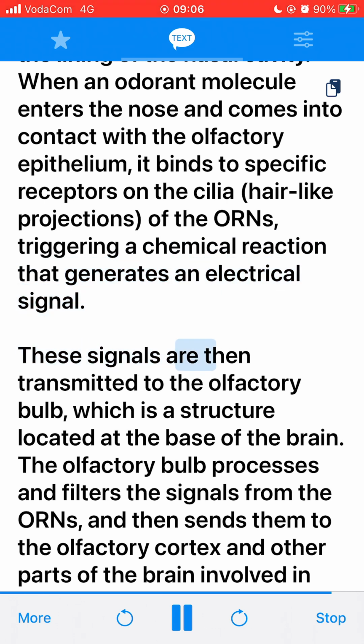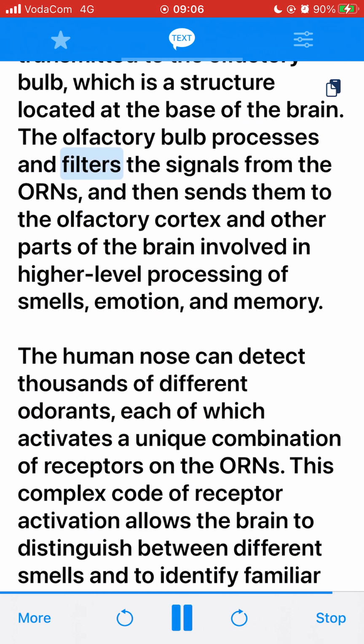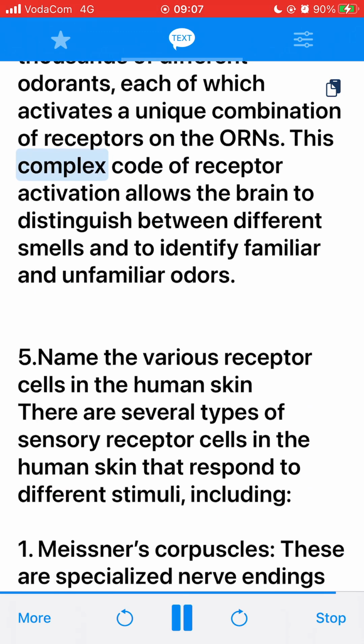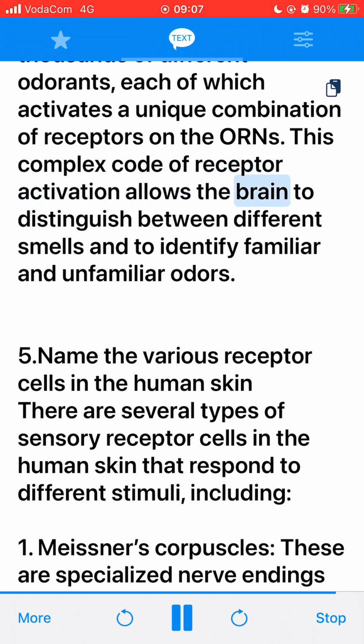These signals are then transmitted to the olfactory bulb, which is a structure located at the base of the brain. The olfactory bulb processes and filters the signals from the ORNs, and then sends them to the olfactory cortex and other parts of the brain involved in higher-level processing of smells, emotion, and memory. The human nose can detect thousands of different odorants, each of which activates a unique combination of receptors on the ORNs. This complex code of receptor activation allows the brain to distinguish between different smells and to identify familiar and unfamiliar odors. 5. Name the various receptor cells in the human skin.